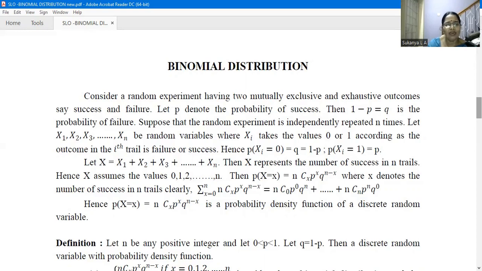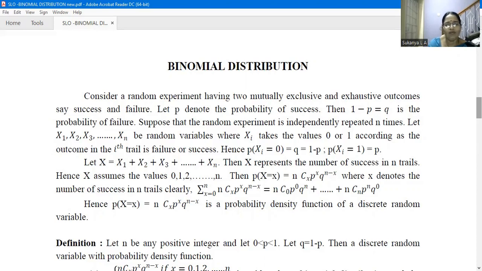Let x1, x2, x3, etc., xn be random variables where xi takes the value 0 or 1 according as the outcome in the ith trial is failure or success. That is, xi is the random variable which denotes the outcome of the ith trial. The value of xi will be 1 if in the ith trial head appears. Otherwise, it will take the value 0.